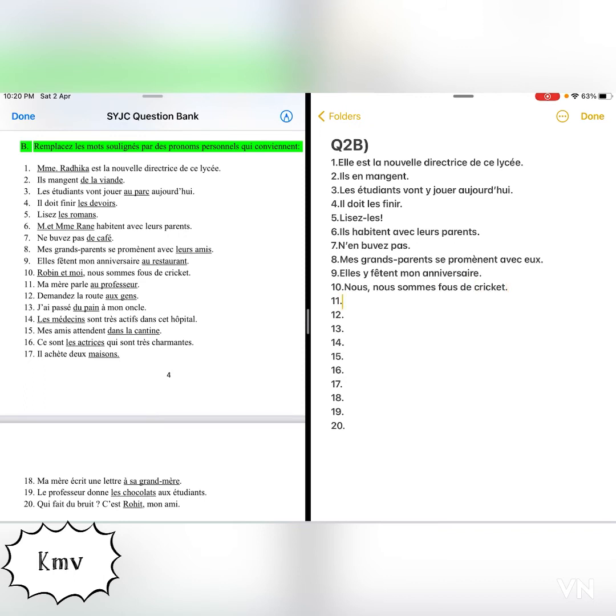Okay, let's go to the next one. Ma mère parle au professeur. Now what is underlined? Au professeur. Ma mère parle à qui? So my mother is speaking to whom?